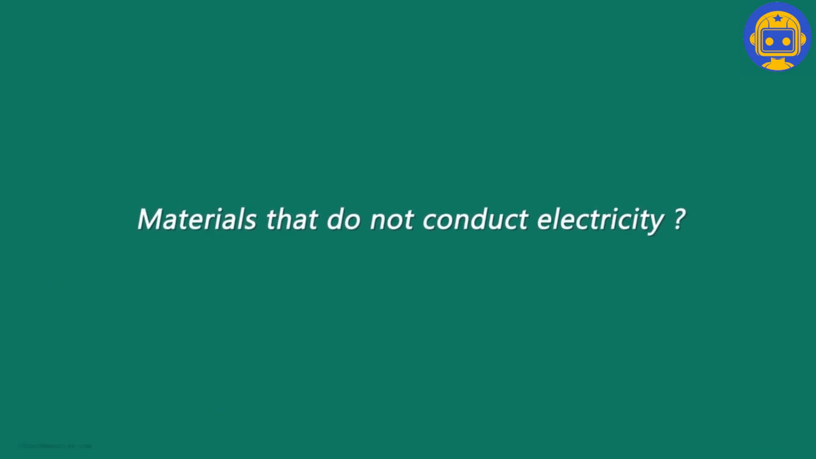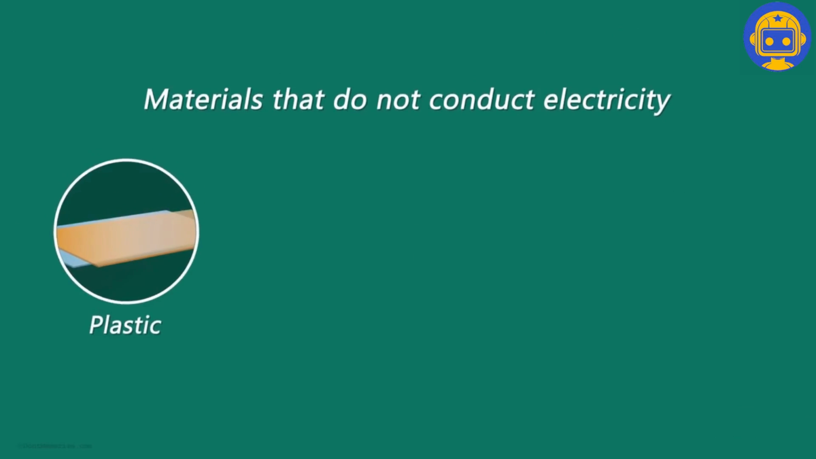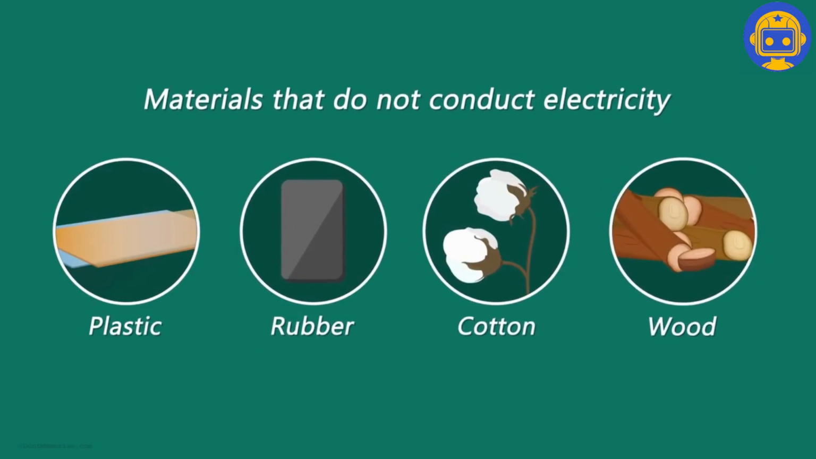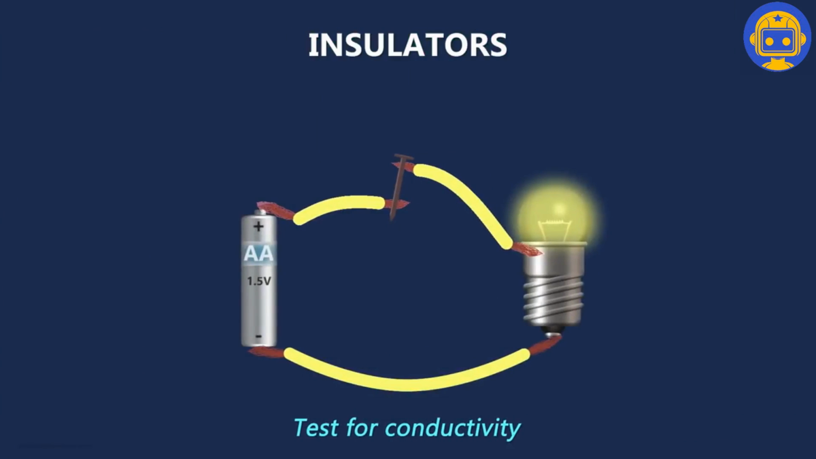Now, which are the materials that do not conduct electricity? Materials such as plastic, rubber, cotton and wood do not conduct electricity. So they are insulators. For instance, instead of an iron nail, if we connect a plastic straw in the circuit, then the bulb will not glow.